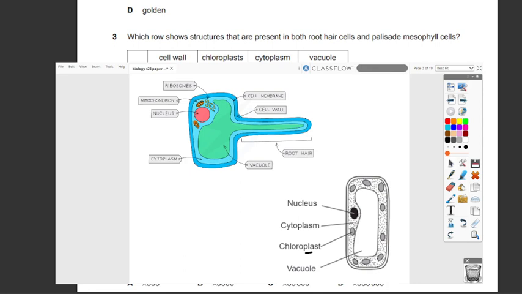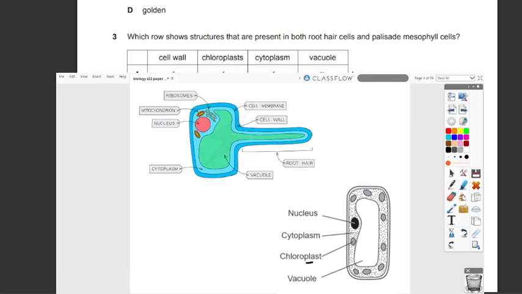Secondly, chloroplasts. Palisade mesophyll cells have chloroplasts because they are the main site of photosynthesis in the leaf, whereas the root hair cell is present in the roots and does not need to carry out photosynthesis, as it's not its function. So it does not have any chloroplasts. Cytoplasm, yes, it's present in both, because they are all living. Cytoplasm is present in all cells of living organisms.